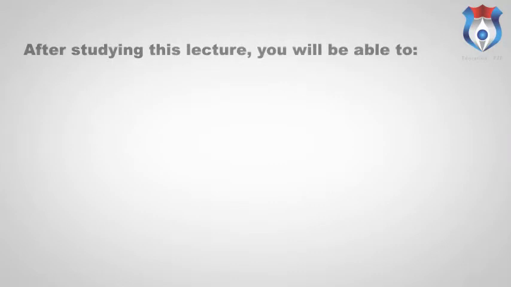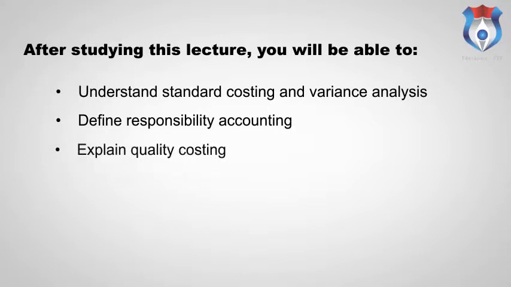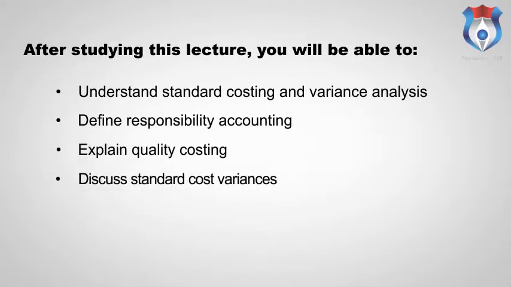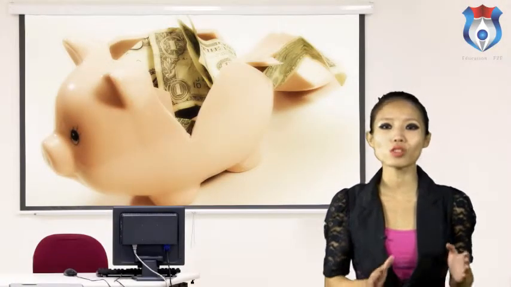After this lecture, you will be able to learn the following objectives. Understand standard costing and variance analysis, define responsibility accounting, explain quality costing, discuss standard cost variances. Now let us start with the concept of cost controlling. Let us first see this video for better understanding of the topic.